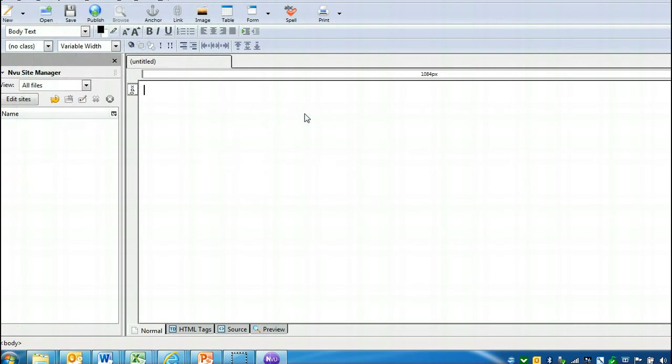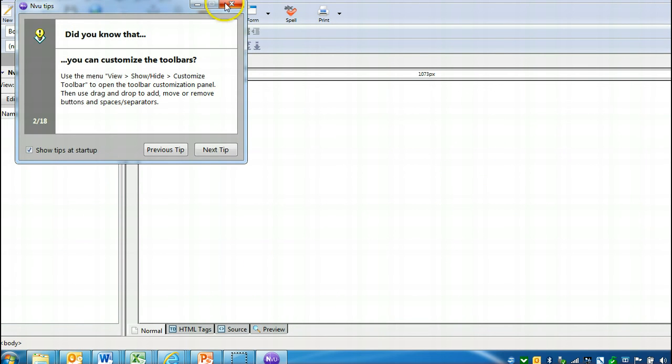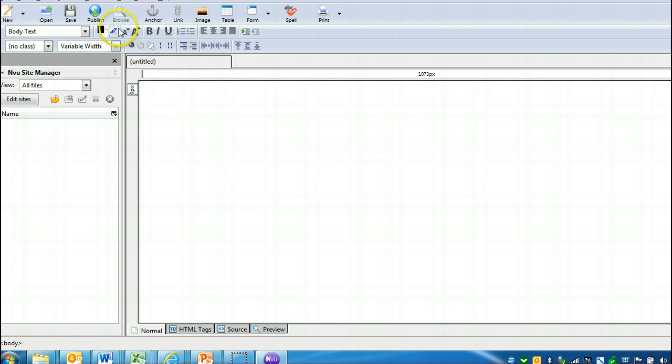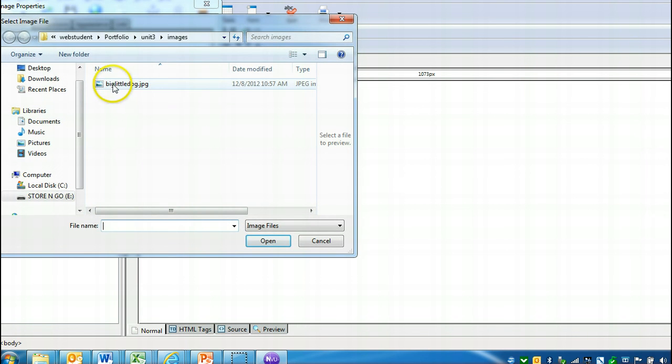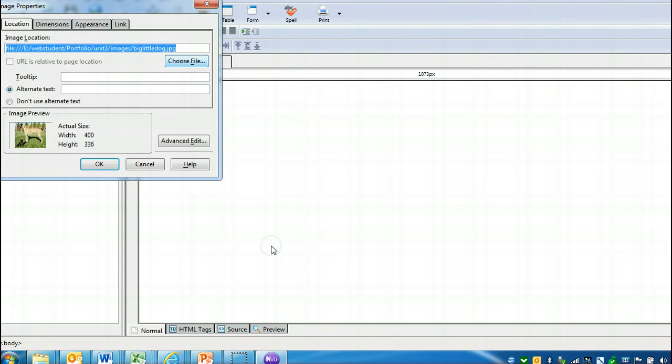I'm going to blank page in NVU. Then I'm going to go ahead up here. So there's that link command that you can link pages and things to. I want to put an image in. So image, choose file, and I'm going to show you a couple of things here. So the alt text. So pick 2 dogs. And I have to click right here. URL is relative to page location.